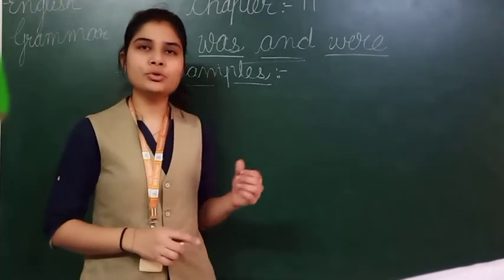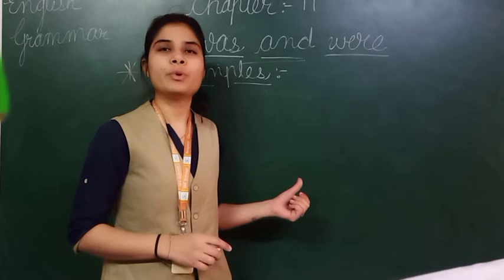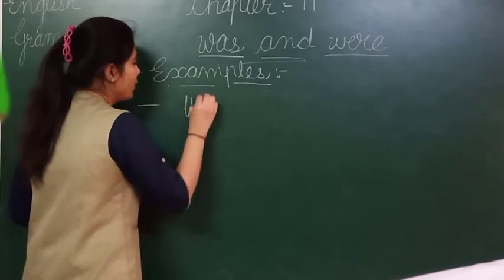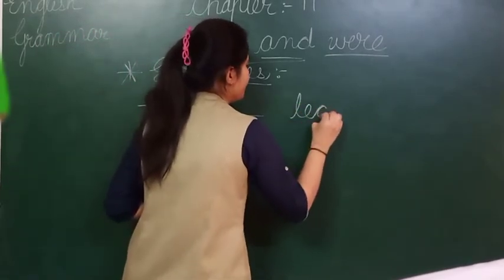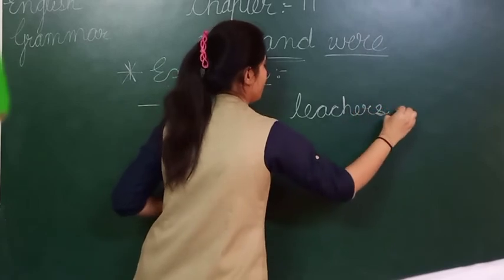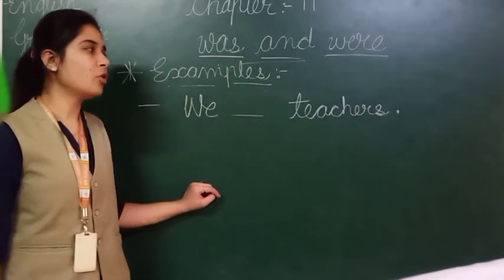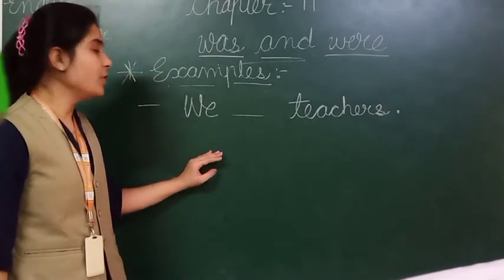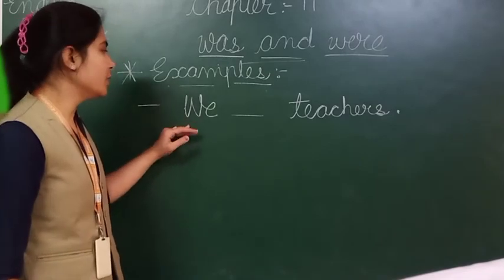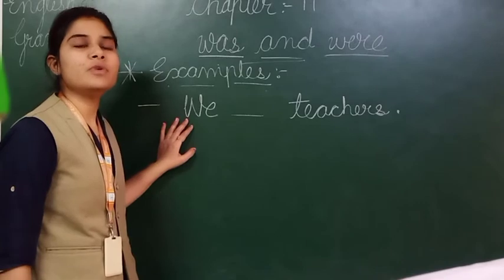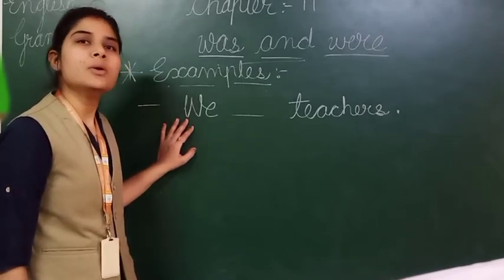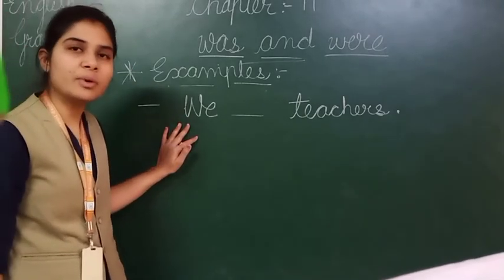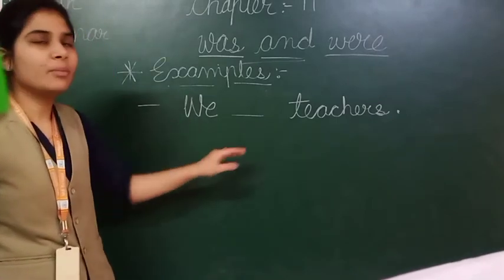Okay, here I am going to show you some other examples related to present and past tense. Now I am writing one more example here. "We dash teachers." If I want to make this sentence in past, first I have to check which word is given here. Here the first word is "we", and "we" is considered a plural pronoun. "We" comes under which category? Plural pronoun. Now in which tense do we have to make this sentence? In present. So for present, what will we have to write?